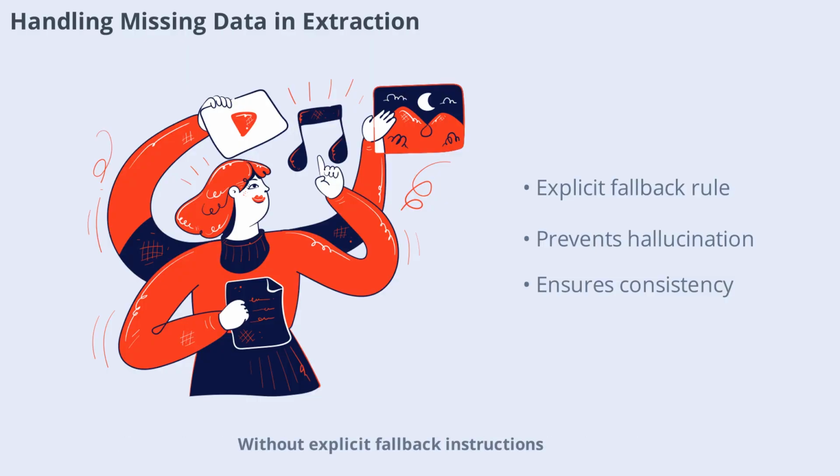In designing data extraction prompts, it's crucial to handle cases where the target information is missing. Without explicit fallback instructions, the model may guess or hallucinate an answer. For example, in a resume parser, you instruct the model, if no GitHub link is mentioned, return exactly N/A. This prevents the model from inventing plausible but incorrect data, ensuring your outputs remain trustworthy and consistent.